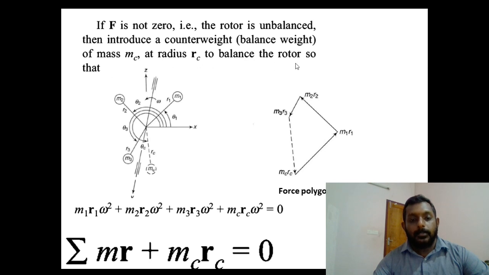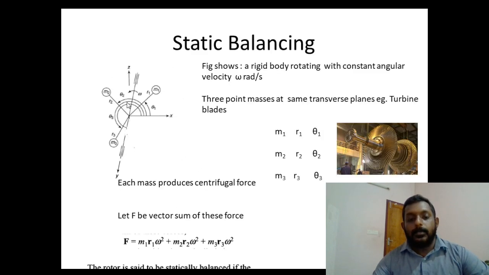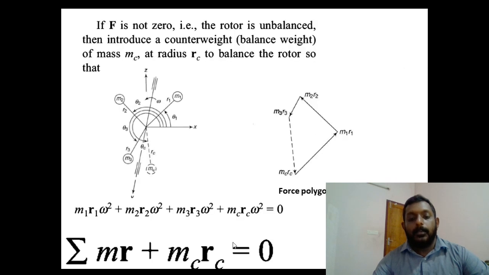Initially the situation was m1 r1 omega square plus m2 r2 omega square plus m3 r3 omega square. Now the situation is m1 r1 omega square plus m2 r2 omega square plus m3 r3 omega square plus mc rc omega square is equal to 0.